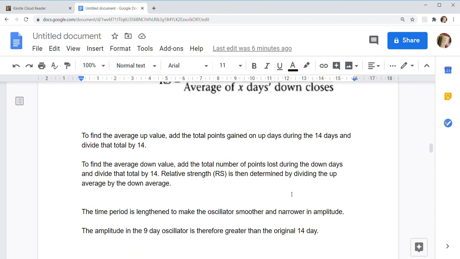To find the average down value, add the total number of points lost during the down days and divide that by 14. Relative strength, RS, is then determined by dividing the up average by the down average. The time period is lengthened to make the oscillator smoother and narrower in amplitude. The amplitude in a 9-day oscillator is therefore greater than the original 14-day.